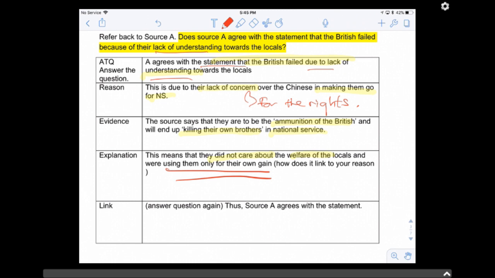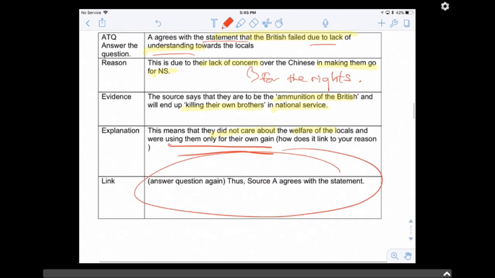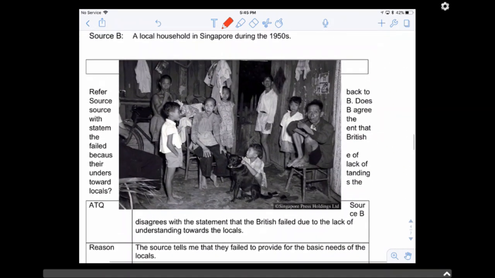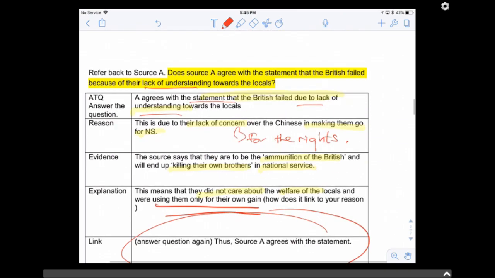So then you conclude by re-answering the question again. Does source A agree with the statement? Okay, moving on, example number 2, you will see something like this. And let's say you see something like this, right? Does it agree with the statement that it is because of lack of understanding, right? Or is it because of the other two better options, right?